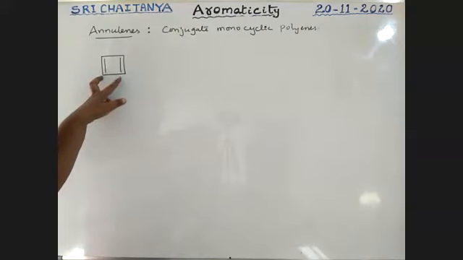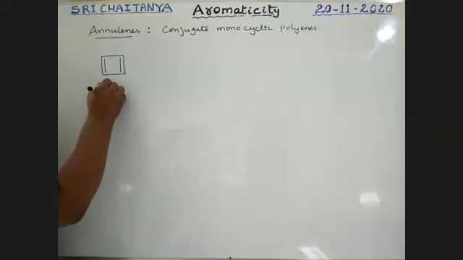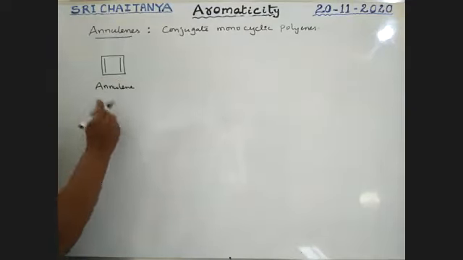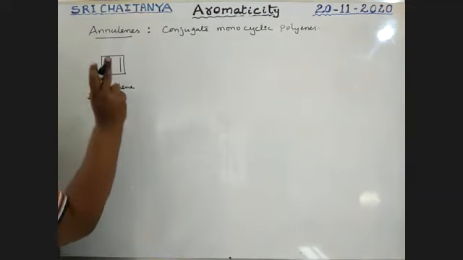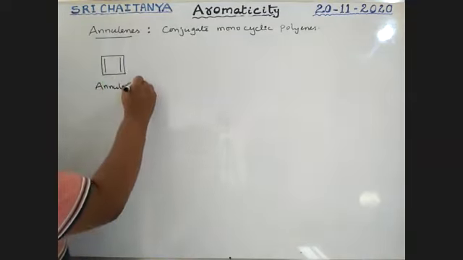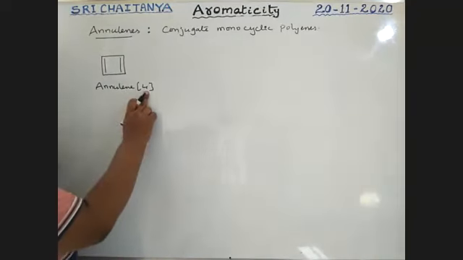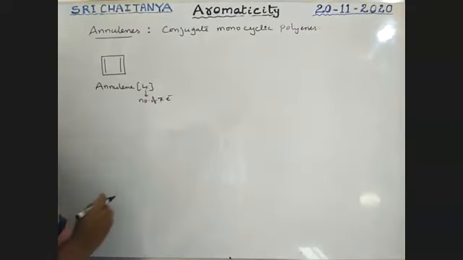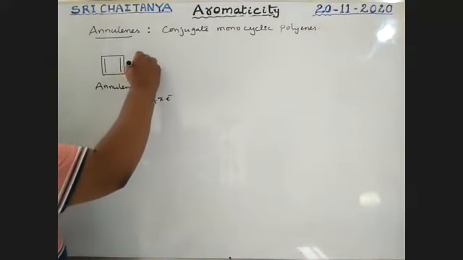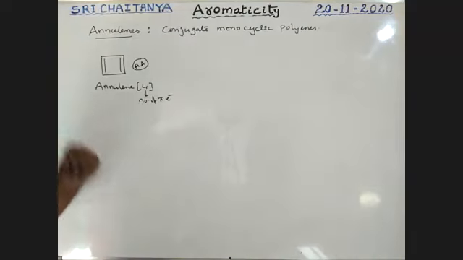Actually, it is cyclobutadiene, but it is called an annulene. How many pi electrons, boys? Two pi bonds means 4 electrons. It is simply called [4]annulene, where 4 means the number of pi electrons. It is an anti-aromatic compound. Already we covered 4 pi electrons.